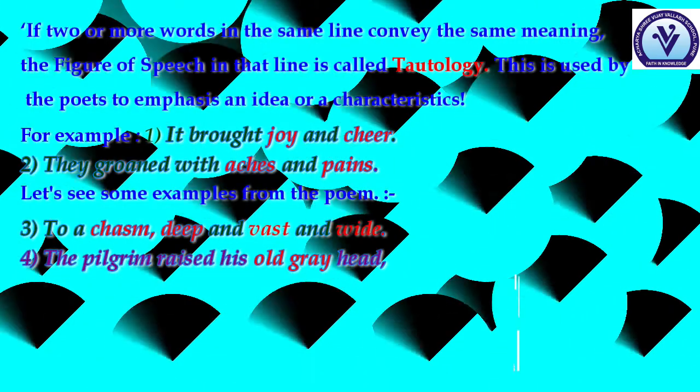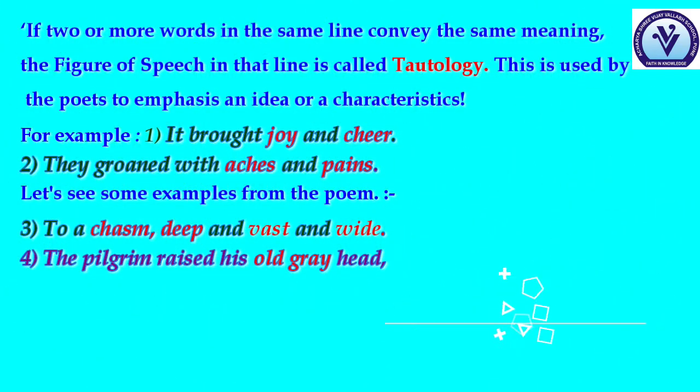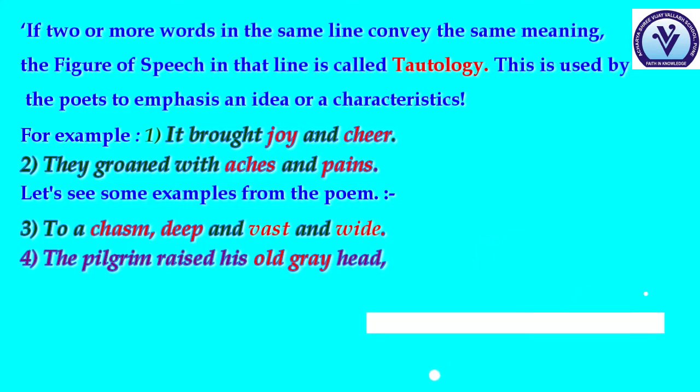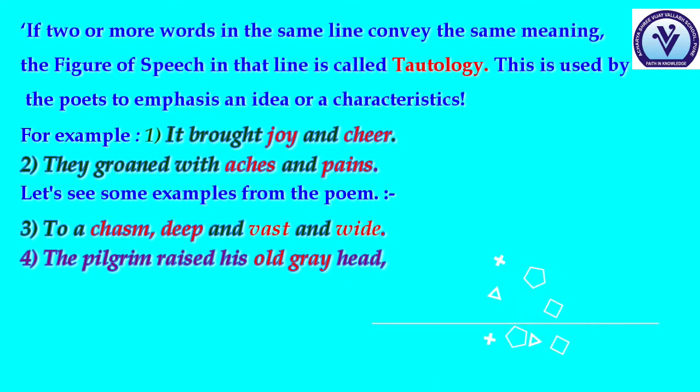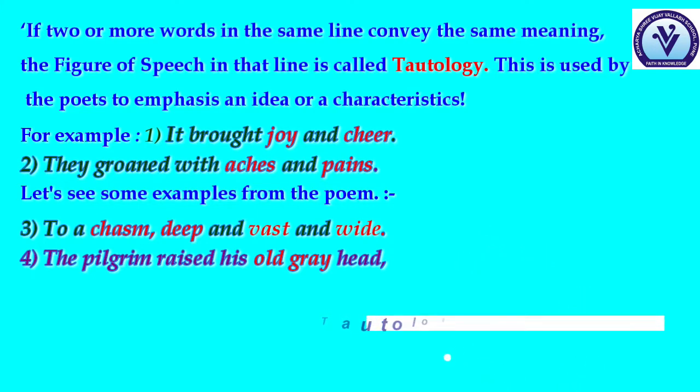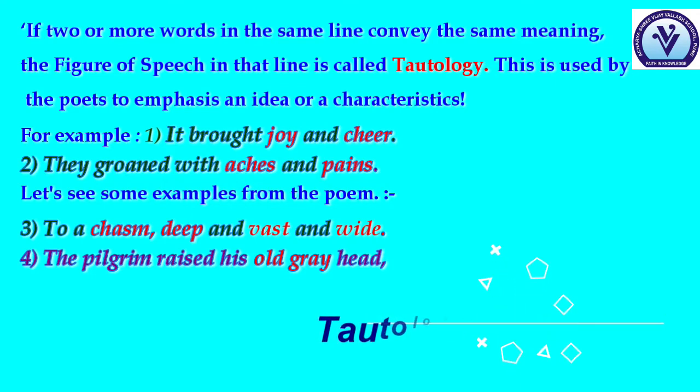The first amongst them is tautology, the one which we did in the poem The Pilgrim. If two or more words in the same line convey the same meaning, the figure of speech in that line is called tautology. This is used by the poets to emphasize the idea or the characteristics. For example, it brought joy and cheer. Now, joy and cheer both mean the same.